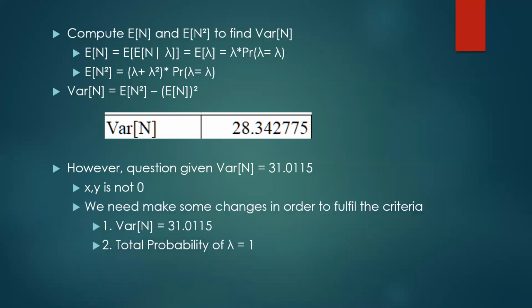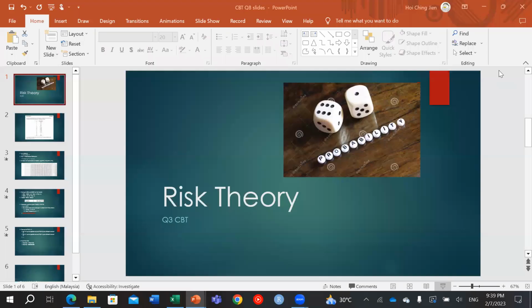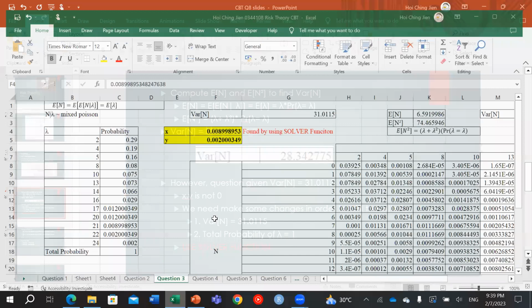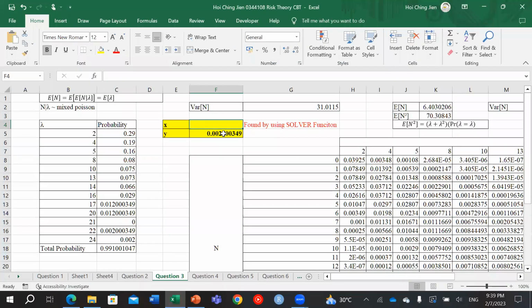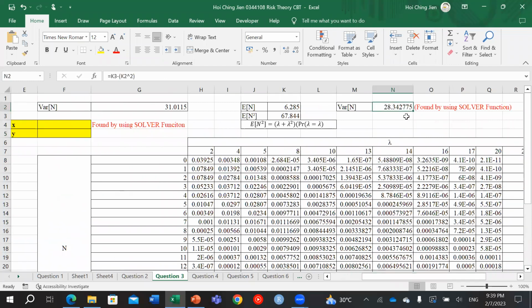So how to do this? We need to use the Solver function to fulfill the criteria of variance equal to 31.0115. And also don't forget that the total probability of lambda must equal 1. So I'm going to show you how to use the Solver function in Excel. First of all, when x and y are equal to 0, the variance is 28.342775.